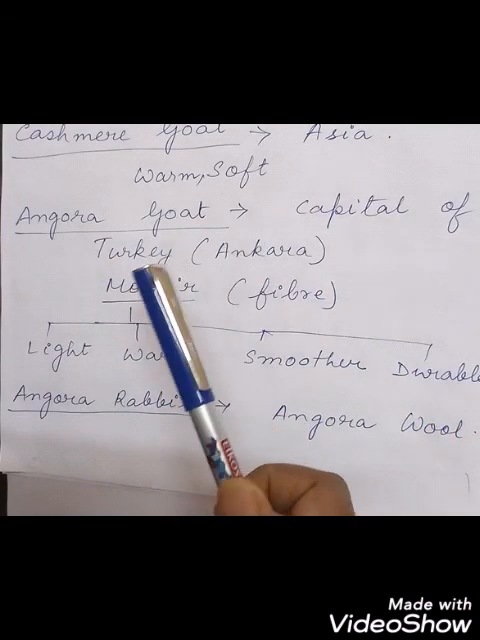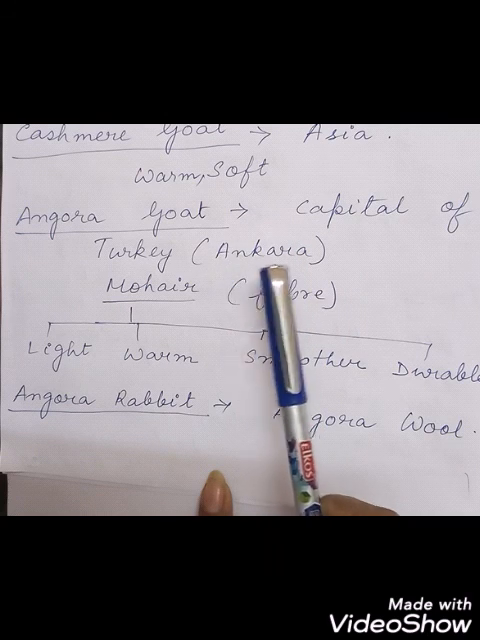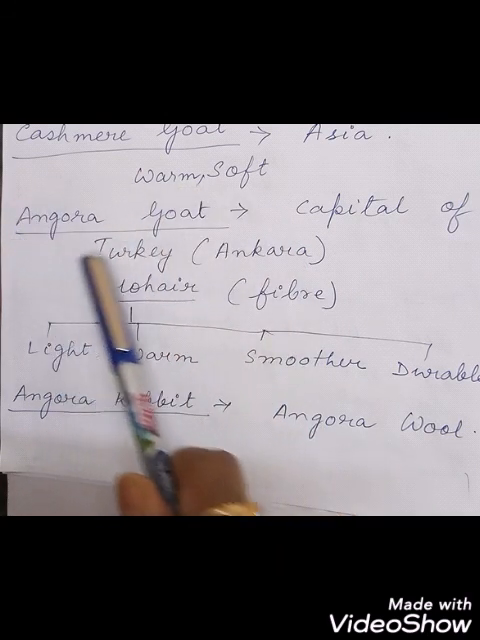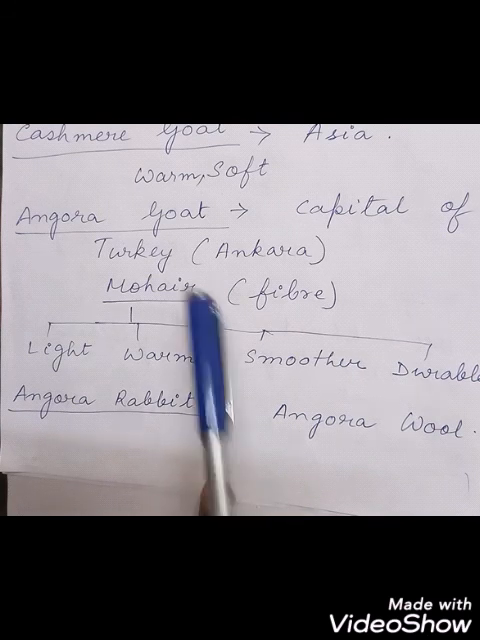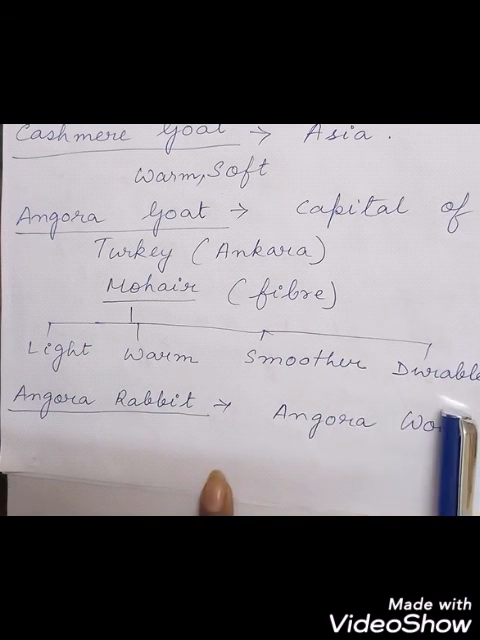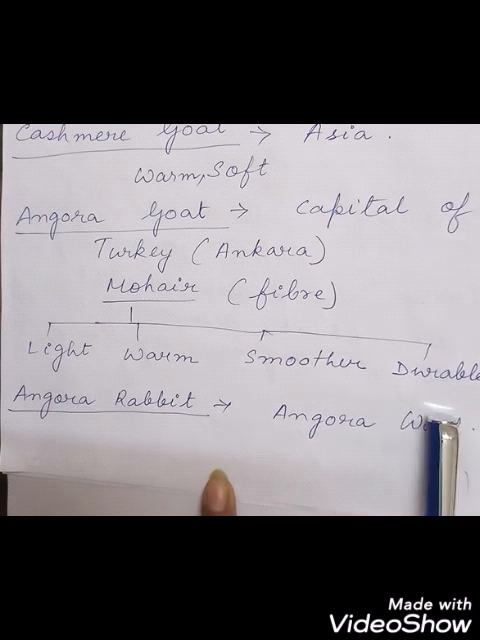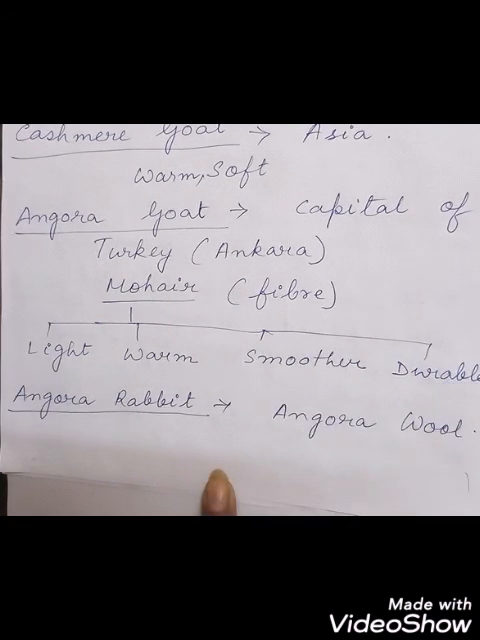The Angora goat is found in Ankara, the capital of Turkey, which was previously known as Angora. The fur of the Angora goat gives a fiber called mohair, which is very light, warm, smooth and very durable. It is similar to wool in chemical composition, but it is much smoother. It is used for making very soft sweaters or coverings for furniture.